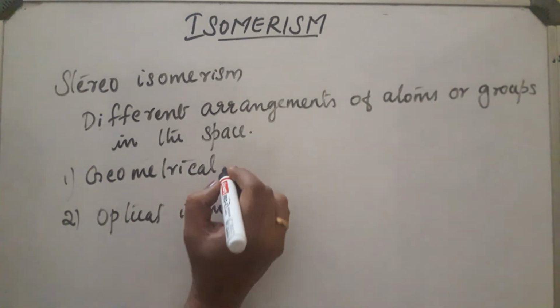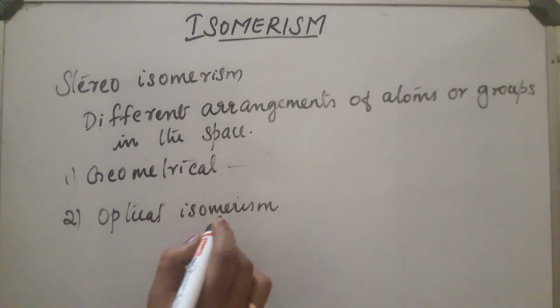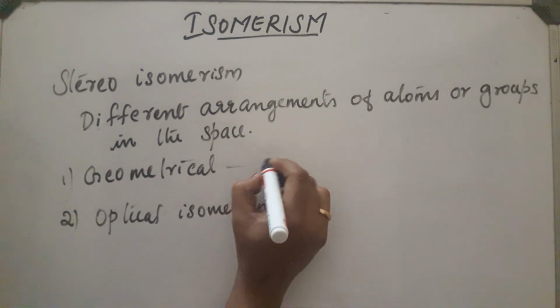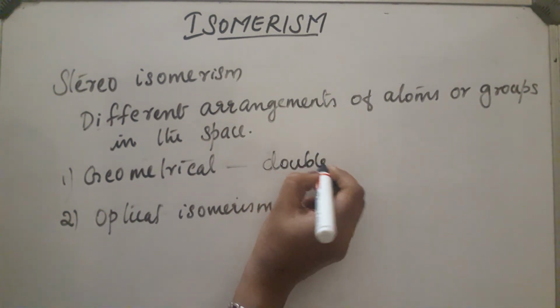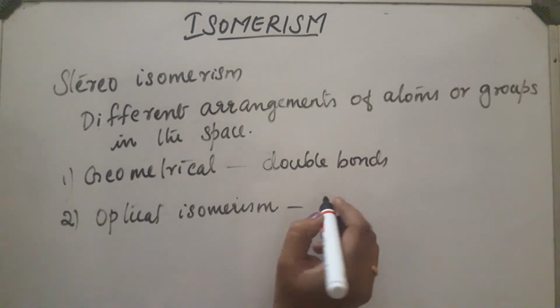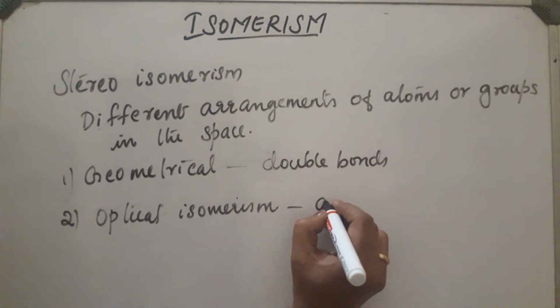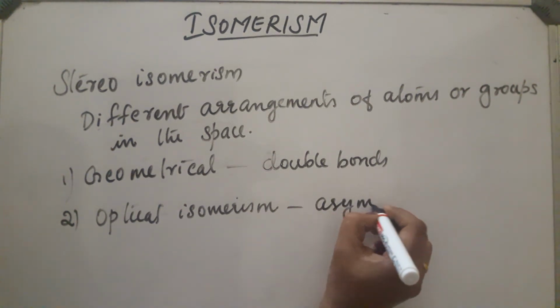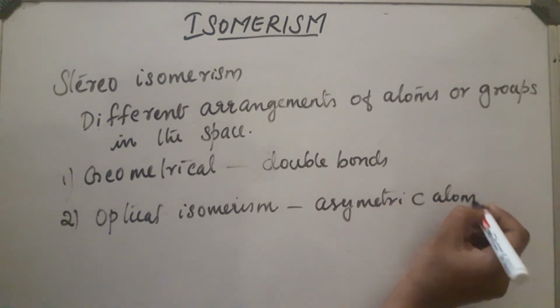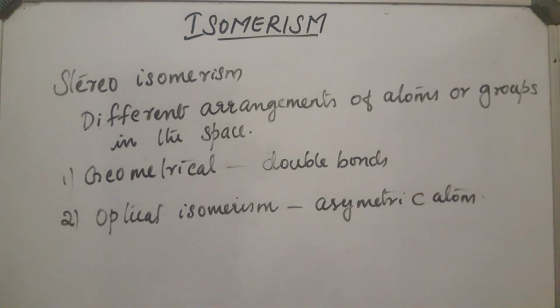In geometrical isomerism, the compounds have different spatial arrangement due to the presence of double bonds. In optical isomerism, this is due to the presence of an asymmetric carbon atom. Asymmetric means the carbon atom has all four attached atoms different. This much about isomerism.